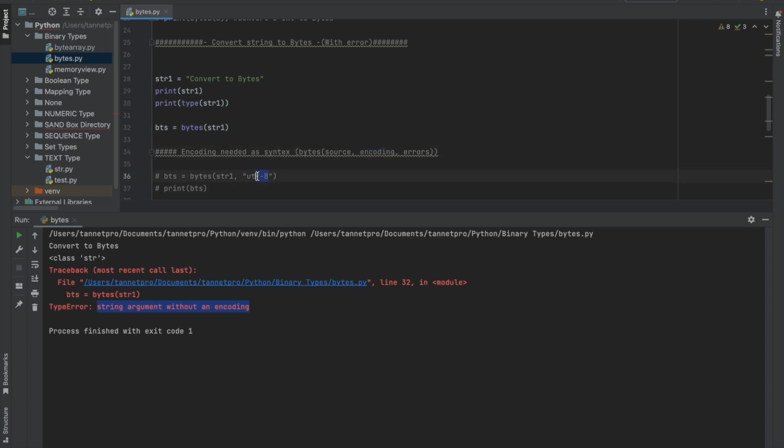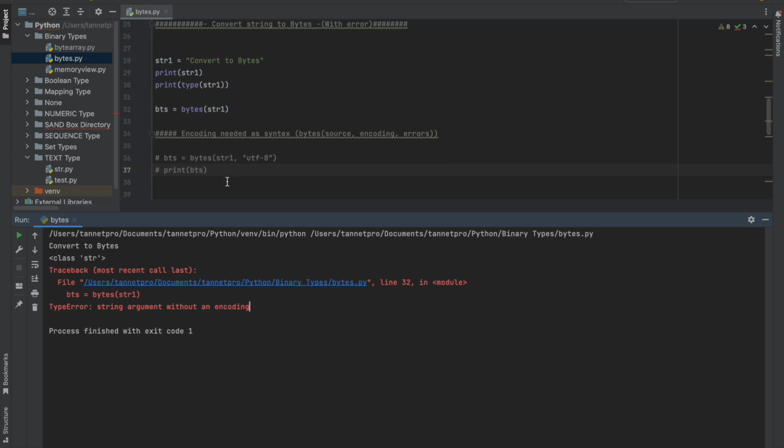Encoding is nothing but UTF-8. So whenever we convert a string to bytes, we have to put an encoding. Here I am converting a string to bytes without an encoding, so it gives an error.